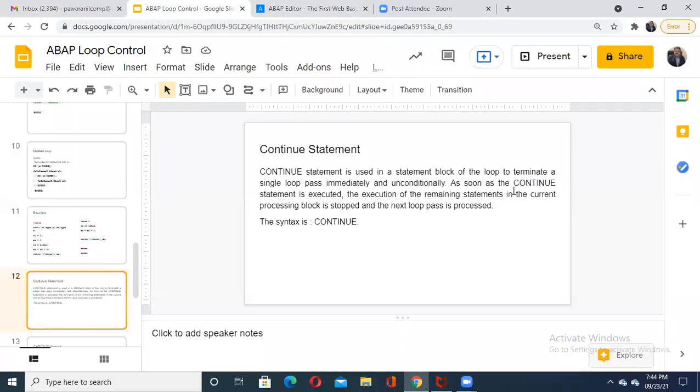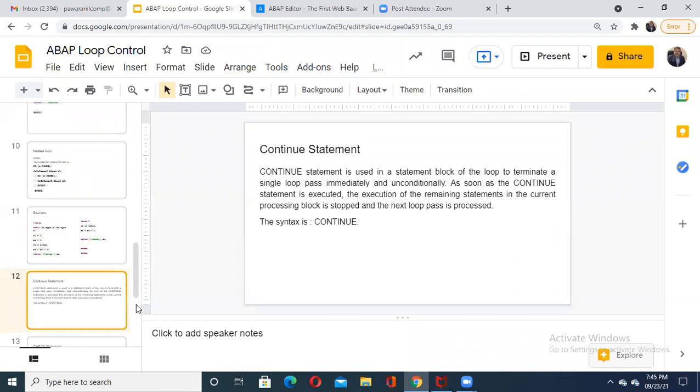So understand this meaning. This statement is used inside a block of the loop to terminate a single loop pass. So which loop pass is terminated? Actually your outer loop pass is terminated immediately. The remaining code of that outer loop, though it was said as an inner loop like do 2 times, is ignored and directly it has taken the next pass. So the outer loop was executing for the first time, but again the same loop started execution for the next, meaning 2 times, then 3 times, like this.